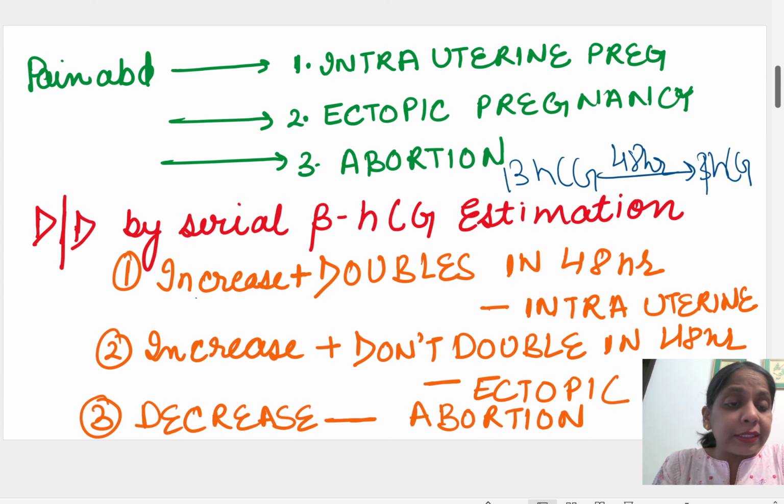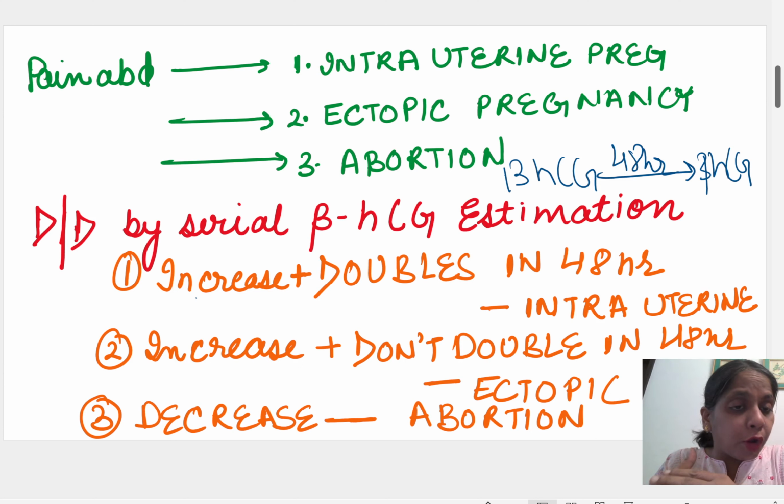So next, we will get one more beta hCG done after 48 hours of the first sample. That will help us differentiate the above three conditions. The first condition is if it increases and doubles in 48 hours. It means this is a normal beta hCG increase. Normal beta hCG doubles in 48 hours.